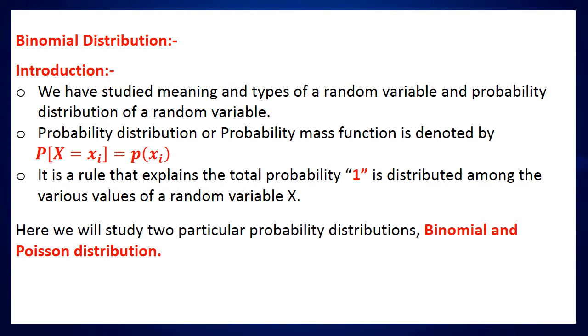Let's recall what we have learned in the previous classes. We have studied the meanings and types of random variable and probability distribution of a random variable. Probability distribution or probability mass function is denoted by P of X equal to xi, which is equal to P of xi. It is a rule that explains how the total probability 1 is distributed among the various values of a random variable x. Here we will study two particular probability distributions, binomial and Poisson distributions. Okay, let us start with the binomial distribution.